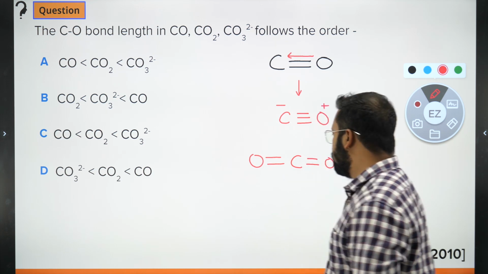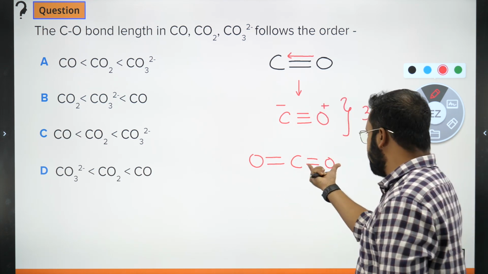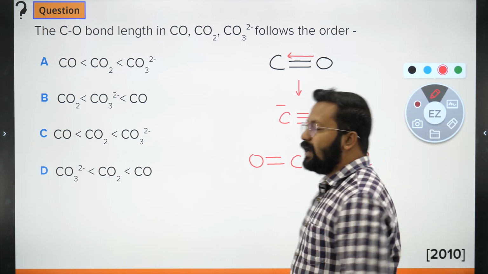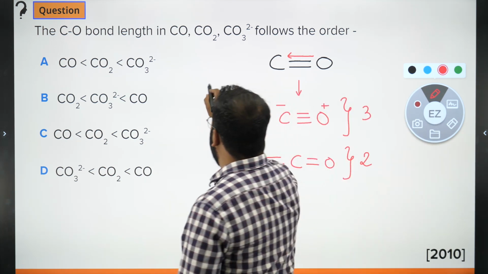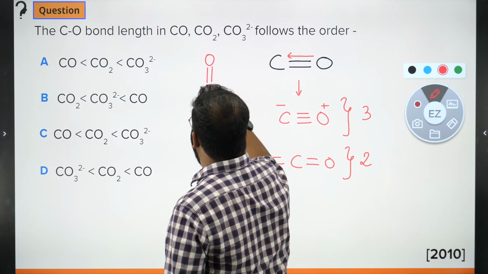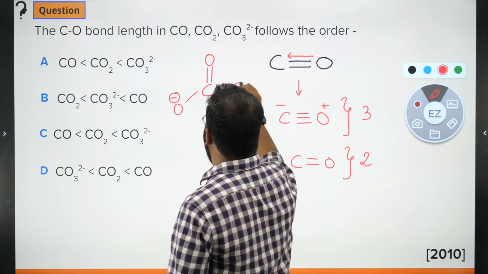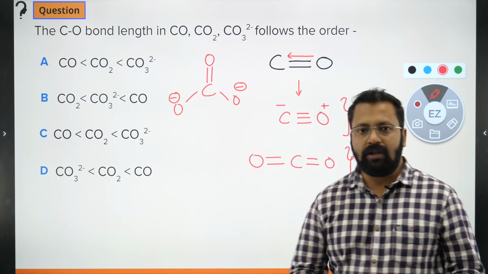This is CO2. What is the number of bonds that you're seeing over here? You can see that there are 2 bonds, so the bond order will be 2. But in carbonate, CO3 2 minus, this is carbonate. Now carbonate has a unique feature.